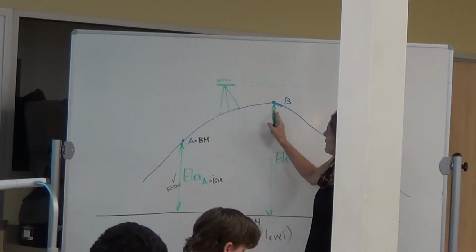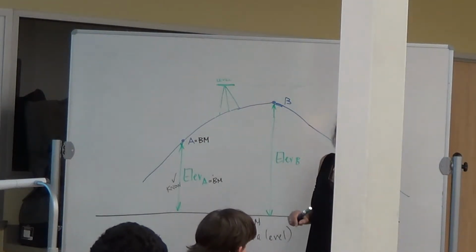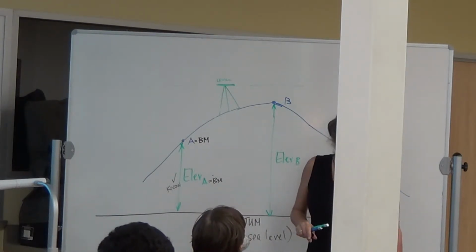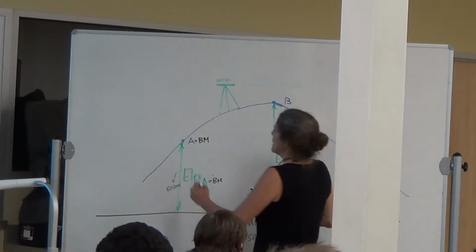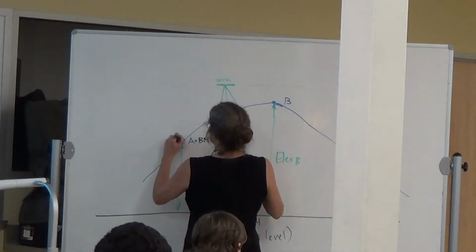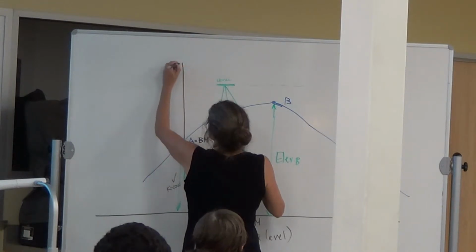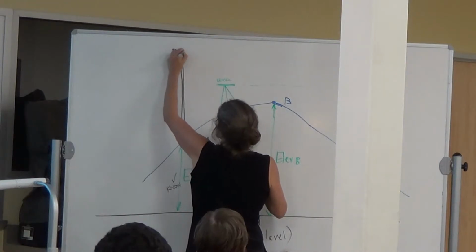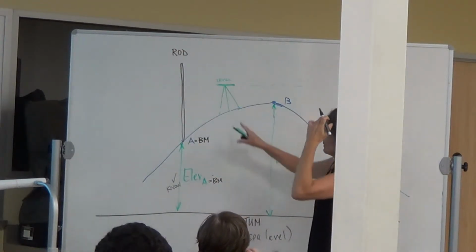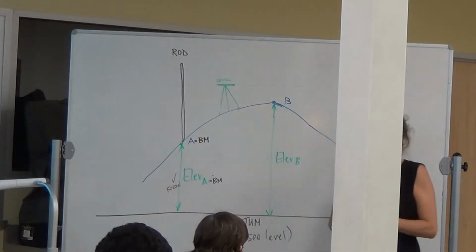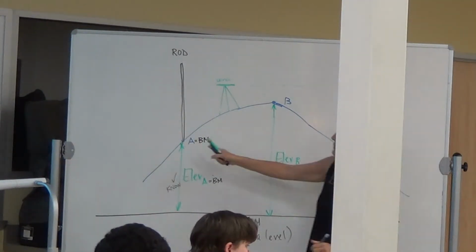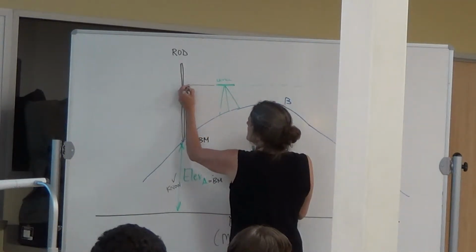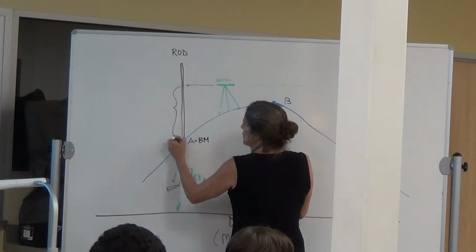So we set up a tripod about equidistant between the two points. Didn't we talk about trees? Yeah. You want to make sure that where you set it up, you're not going to be looking through a tree. Okay? And we're going to have a rod out here. So here's a rod. One person is operating the level, the other person is keeping track of the data, and one person is holding a rod.